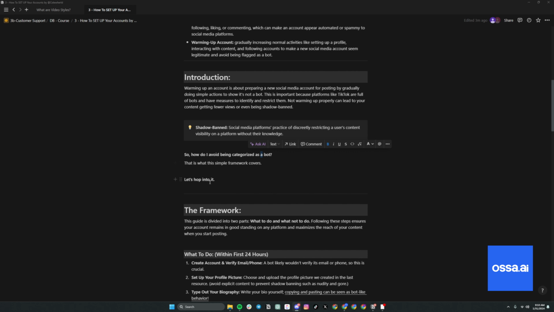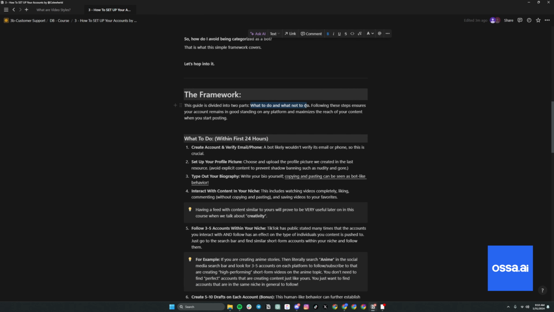Because that's where it happens the most. Simple framework, guys. This is divided into 2 parts, what to do and what not to do. Following these steps ensures that your account remains in good standing on any platform. So this applies across all platforms and it'll maximize the reach of your content when you start posting. And 90% of these steps are necessary. A couple of them are more optional, and I'll tell you which ones.